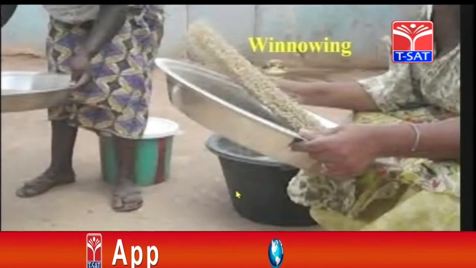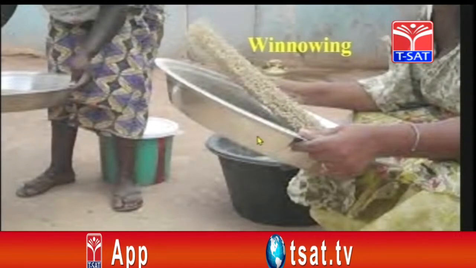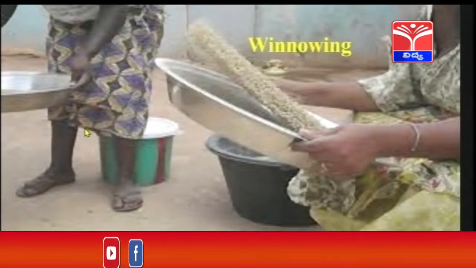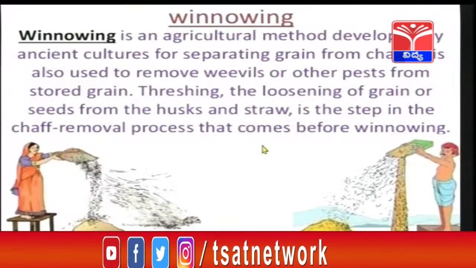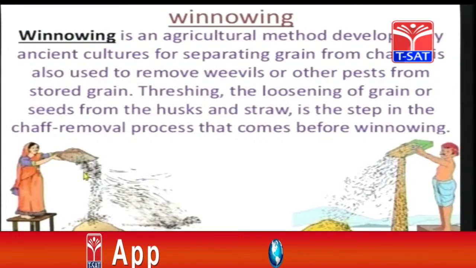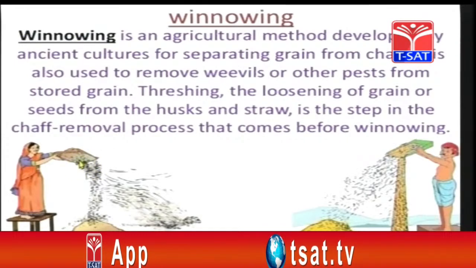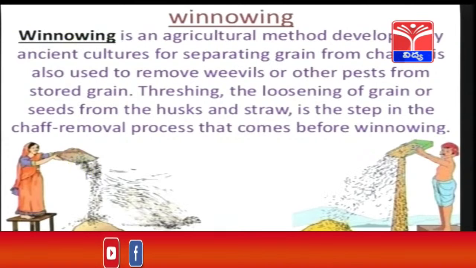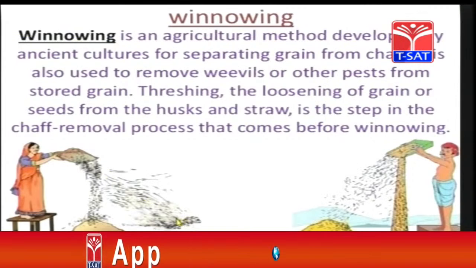They use a method called winnowing even in our houses. The lighter particles go away. They are lighter, so they fall away, and the heavier particles settle down. Children, see this lady, what is she doing? She has taken a basket like thing and she is holding it higher from the ground and applying force so that heavier particles will fall near to her and the lighter husk particles will go away from her.